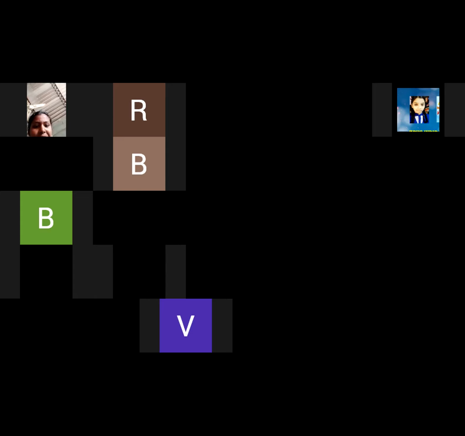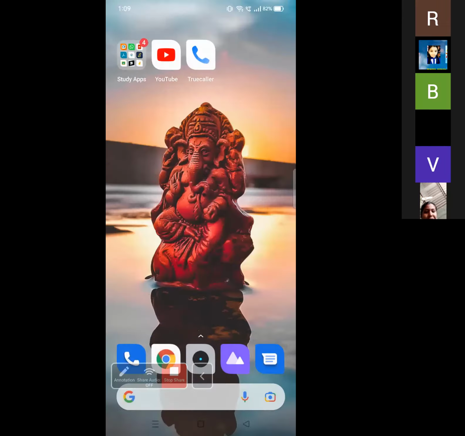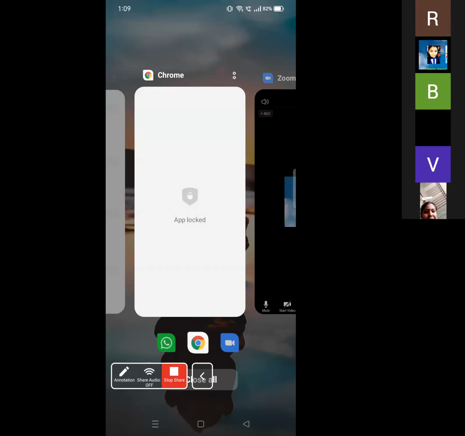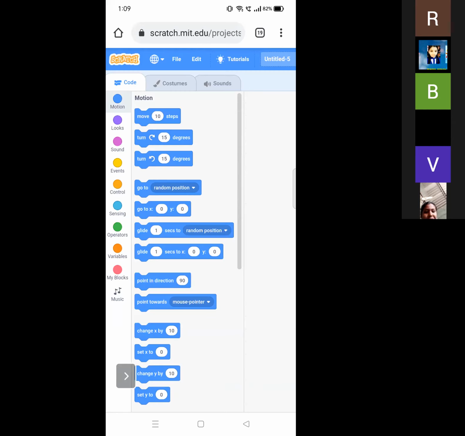Now I will explain about the blocks in Scratch. So first we have the motion blocks. There are 10 categories of blocks: motion, looks, sound, events, control, sensing, operators, variables, list, and my blocks. So these are the blocks that are present in Scratch coding.